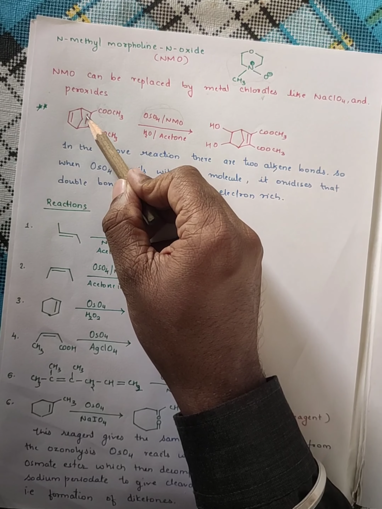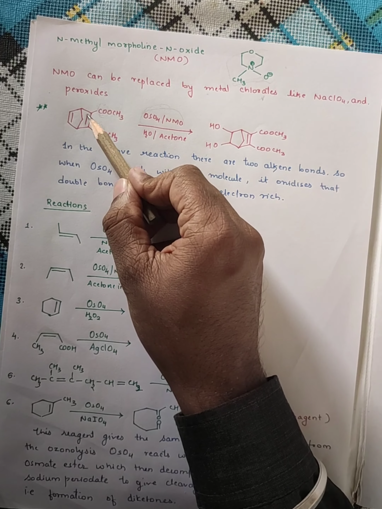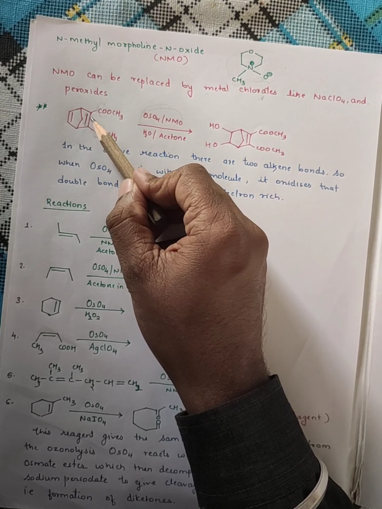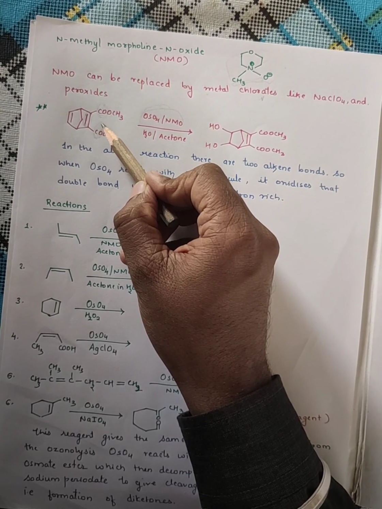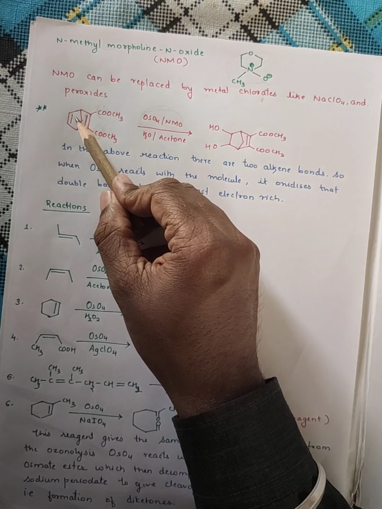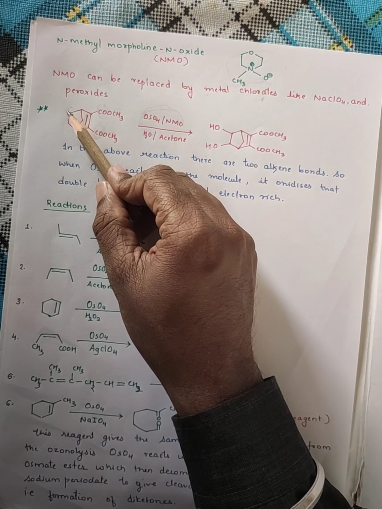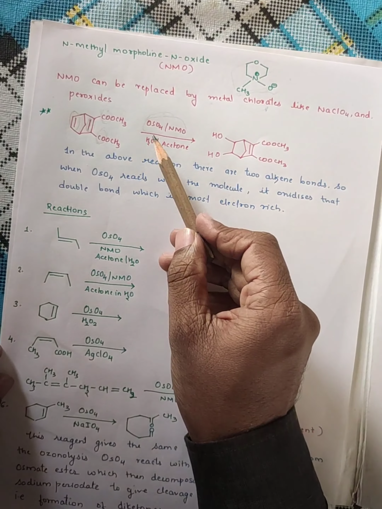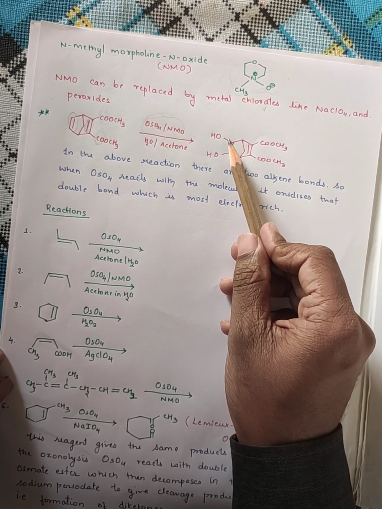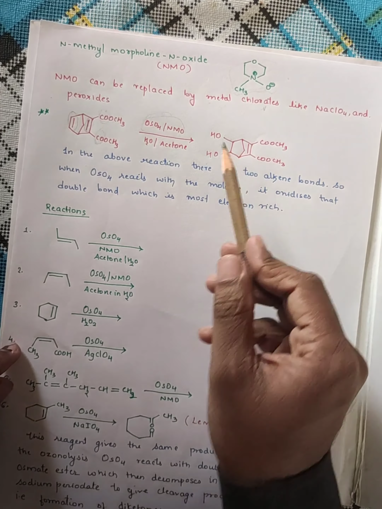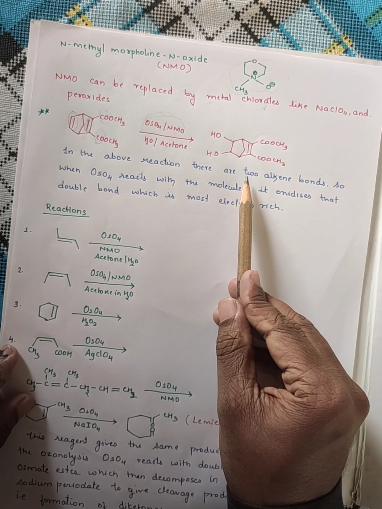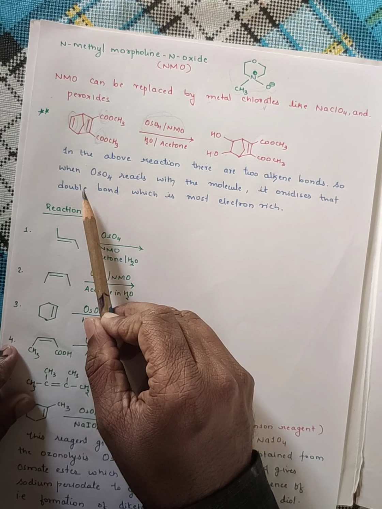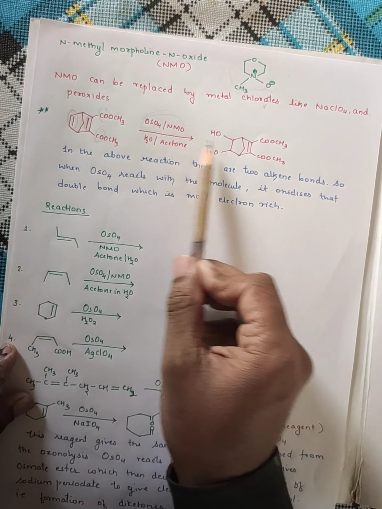This will make this double bond less electron rich. This carbonyl group will make this double bond electrophilic, electron deficient. Now which double bond is rich in electron density? This double bond is found to be rich with electron density. So OsO4 will react with that double bond and form a diol. So in the above reaction there are two alkene bonds. When OsO4 reacts with the molecule, it always oxidizes the double bond which is most electron rich. So this is the reaction.